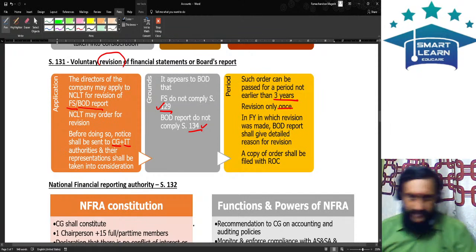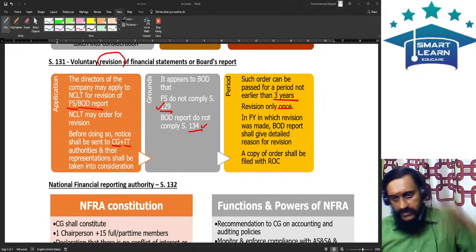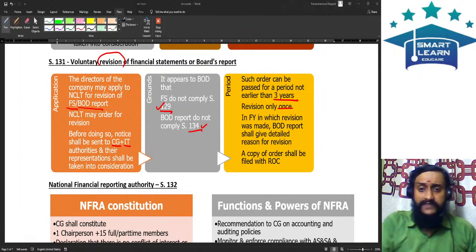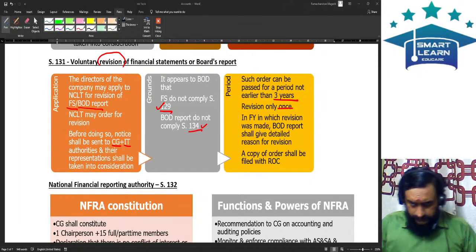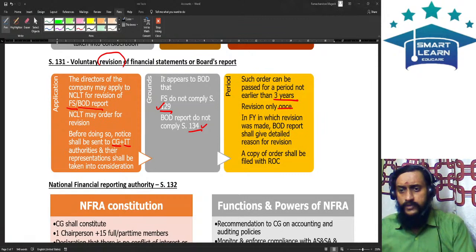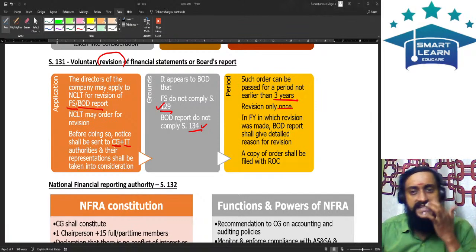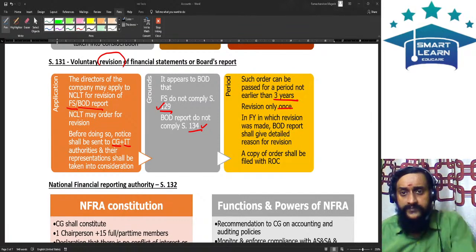The year in which you are making a revision, in that board report, you should give a detailed reason for revision. So, say for example, we are in the year 2022. We are revising the financial statements. No question of voluntary reopening. We are in the year 2022. We want to revise the financial statements of 2019.